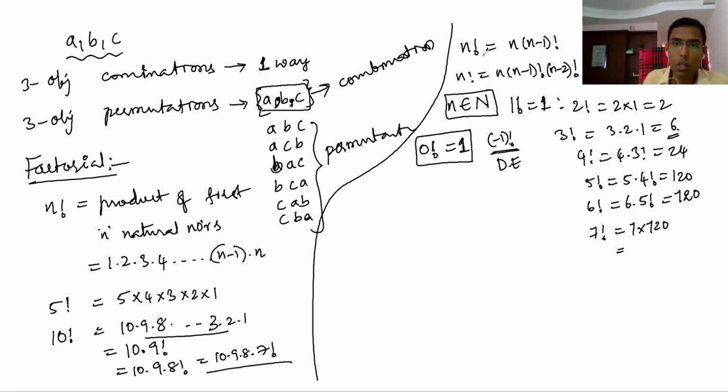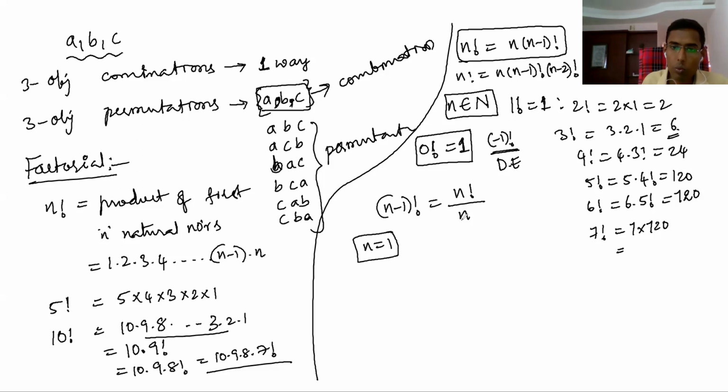So let's see how it matches. Now here we have n factorial equal to n into n minus 1 factorial. So n minus 1 factorial is obviously n factorial by n, right? Here let's put n equal to 1. You can put n equal to 1, no problem. So here 1 minus 1, 0 factorial, equals what you get? n factorial means 1 factorial by 1, which is 1. So 0 factorial equal to 1 you are getting. Here also this is satisfying. This is not the only reason, but this is one of the reasons. It's matching, I am saying.